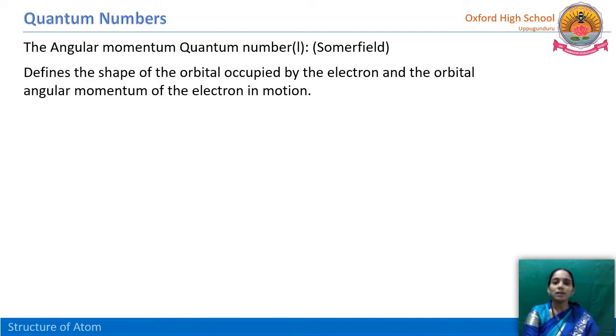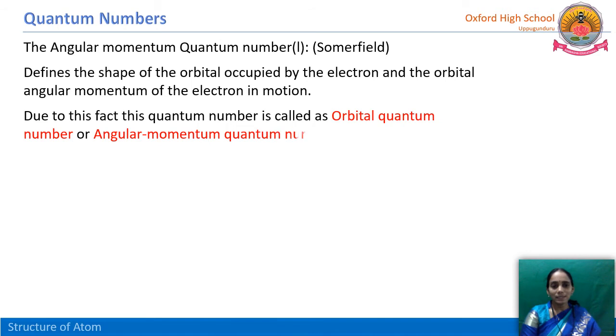Any moving object revolving around the nucleus possesses some angular momentum. So the electron has a particular angular momentum, and based on this angular momentum, the shapes of the orbitals are defined. So the angular momentum quantum number tells us the shape of the orbitals. How is the orbital shape? Let us see here.